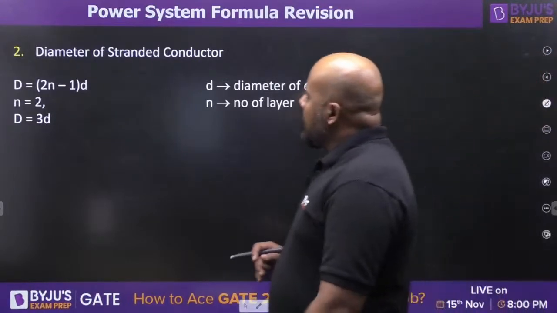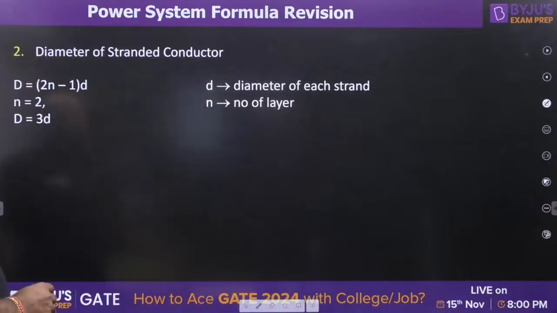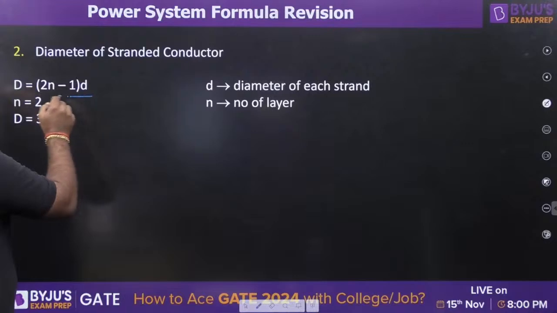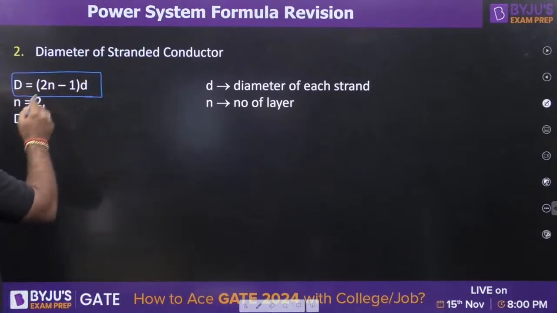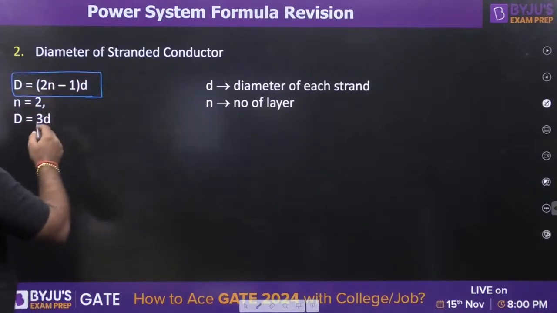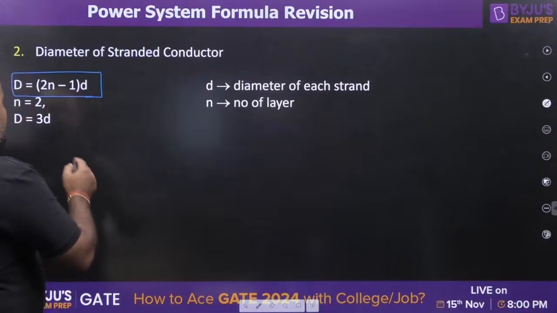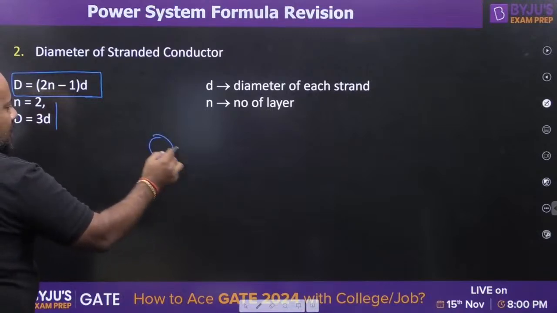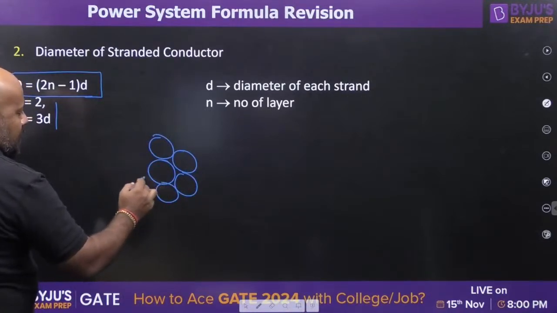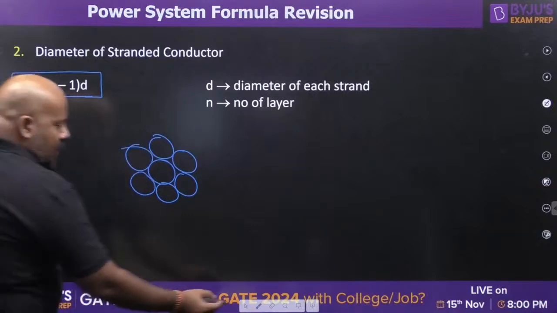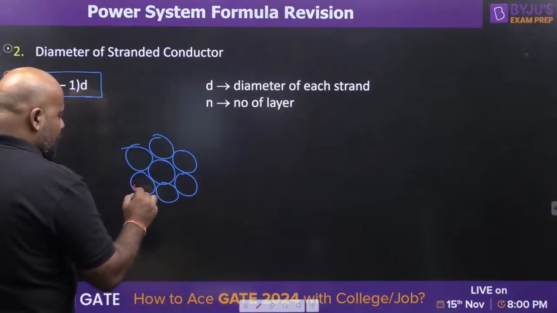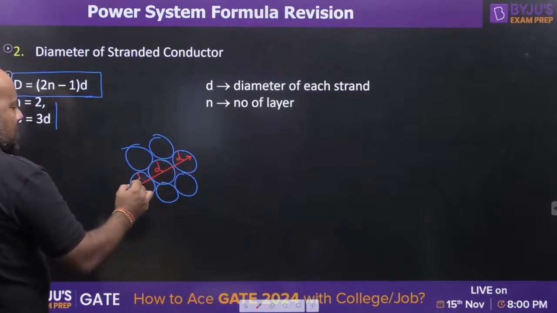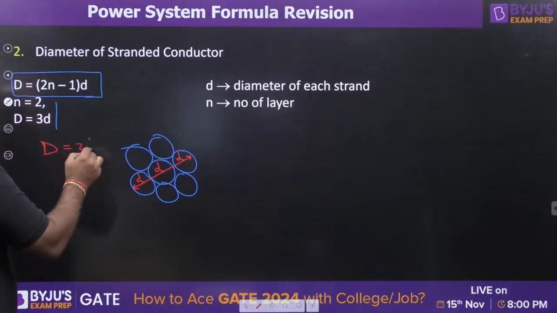Now let us write the diameter of the stranded conductor. How are we writing it? Please see here. It is (2n minus 1) d, where n is the number of layers and d is the diameter of each strand. I have given one example. Suppose n is equal to 2. This is the first layer, and this is the second layer having 6 strands. Now, what is the diameter of this conductor? This is d, this is d, this is d. So the total diameter is 3d.